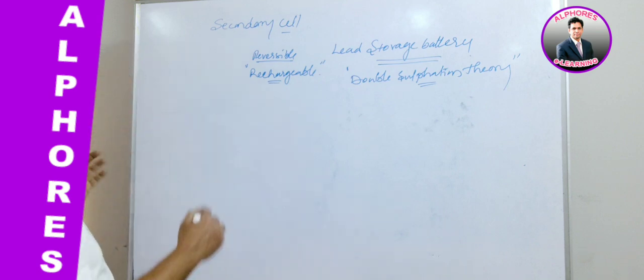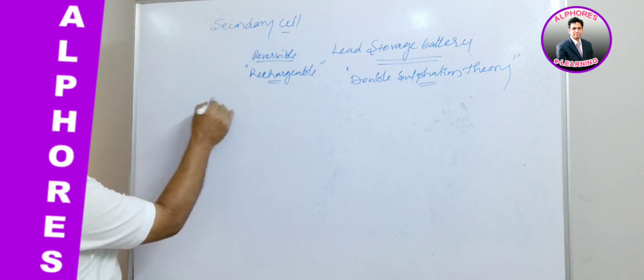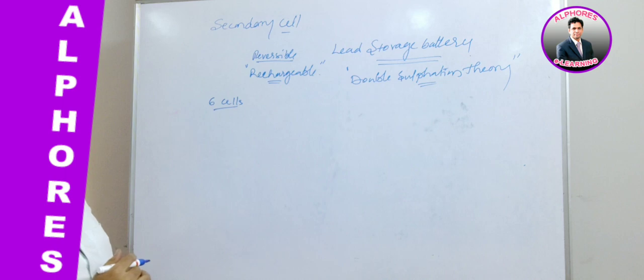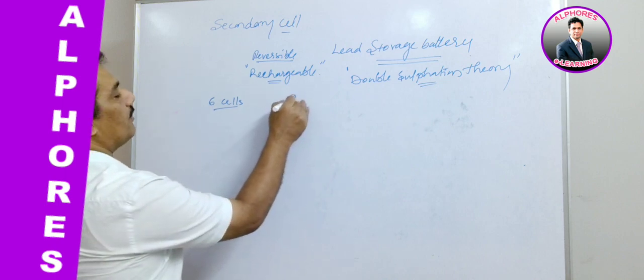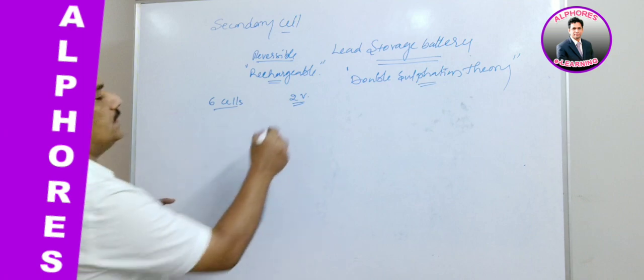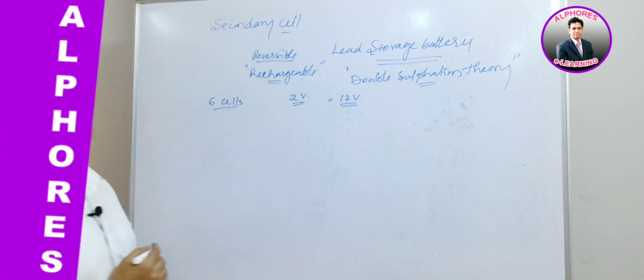Clear? And here is how this lead storage battery is constructed. It has 6 cells connected in series. Each one has 2 volts, and thereby 6 times 2, totally we get 12 volts.